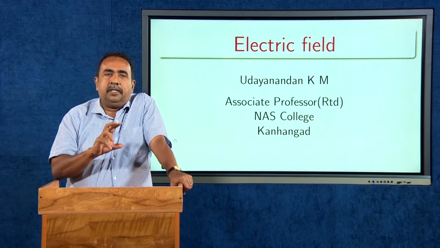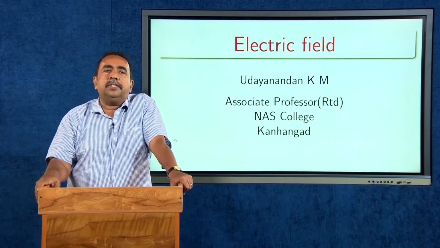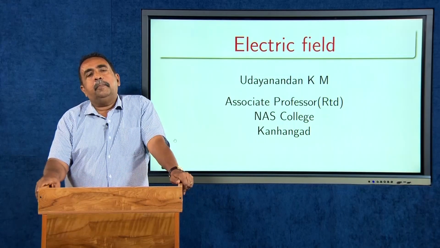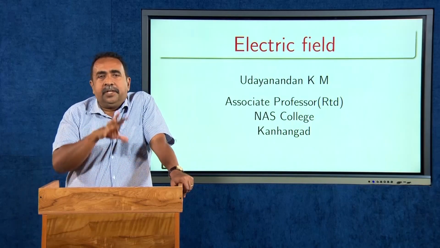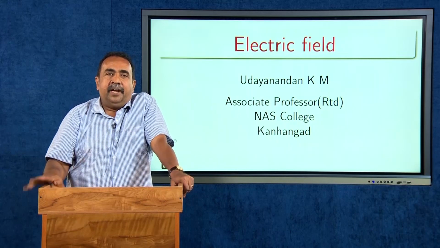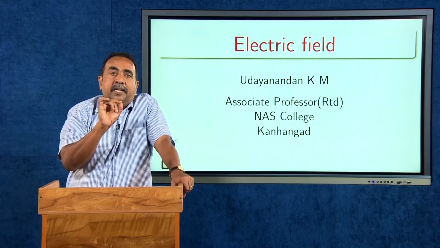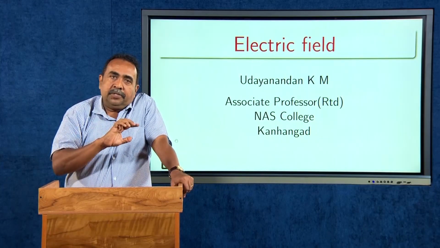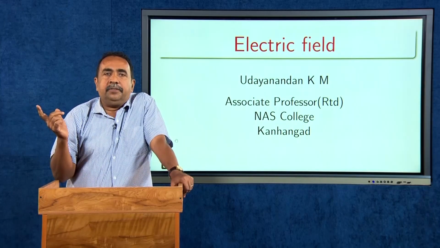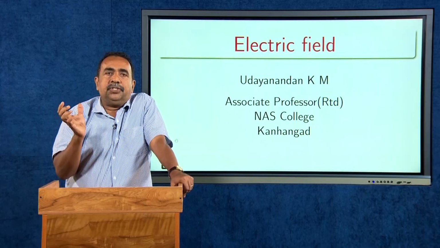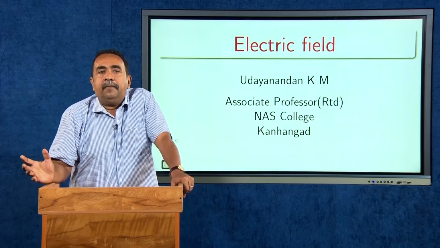The basic charge has a value of 1.6 × 10^-19 coulomb, which can be positive or negative. In static electricity, the charges will be stationary, and around those stationary charges, there will be a field. These charges can exert force on each other: a positive charge can exert a force on a negative charge, and on a positive charge. If they are like charges, they will have a repulsive force, and if they are unlike charges, they will have an attractive force.